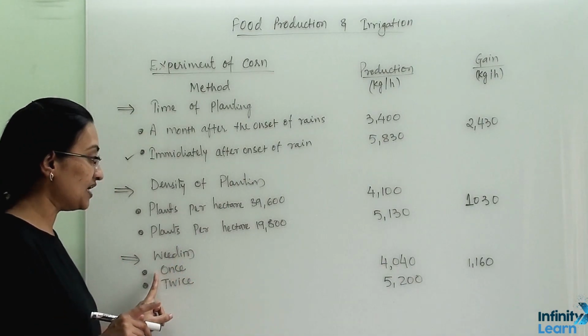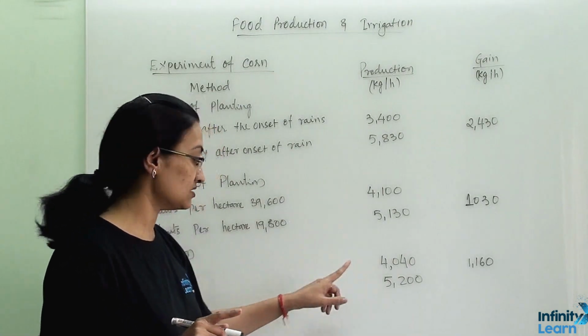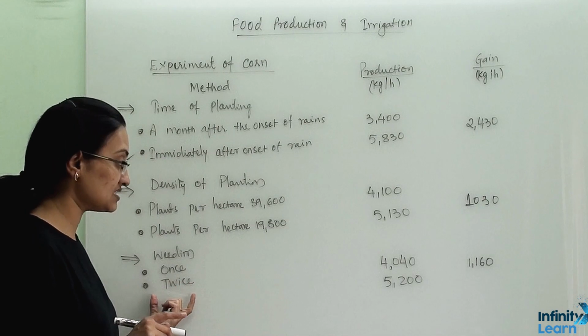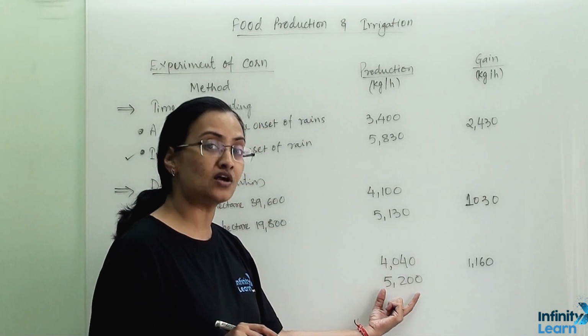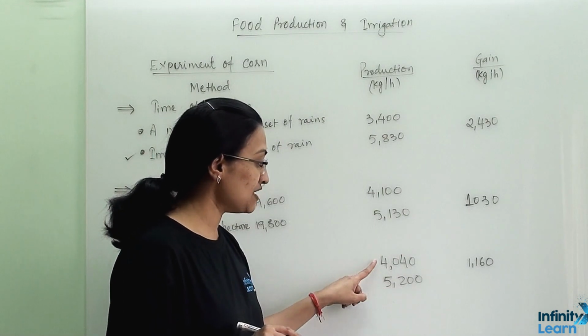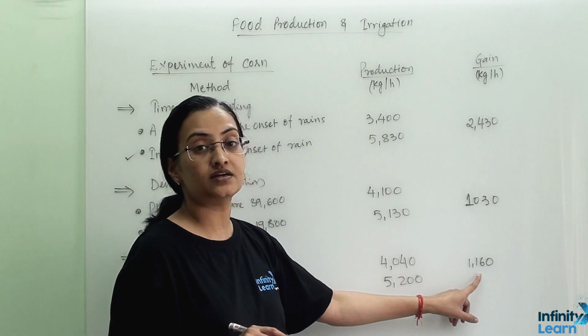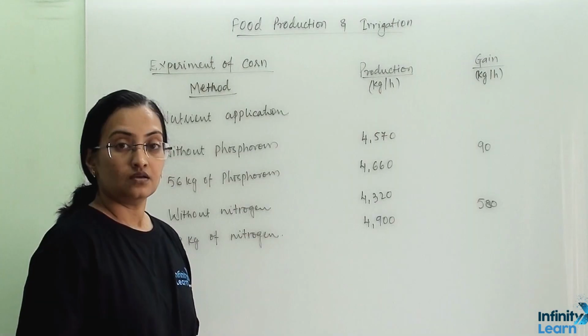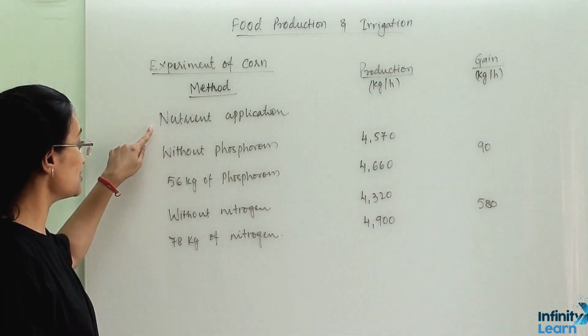Now one of the important factors is weeding. If we are doing weeding once, then our production will be 4040 kg per hectare. If we are doing weeding twice, in that scenario our production will be 5200 kg per hectare. And if we are doing weeding only once, then our loss will be 1160 kg per hectare.